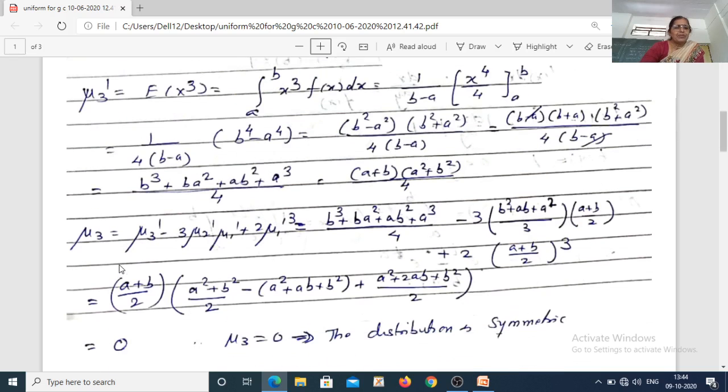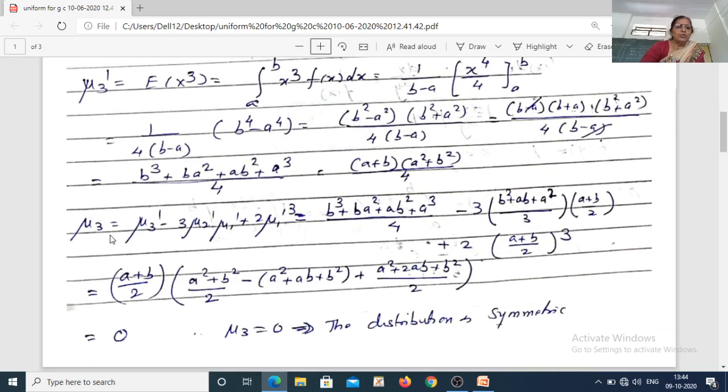So you can compute third central moment mu3, which is mu3 dash minus 3 times mu2 dash mu1 dash plus 2 times mu1 dash cube. Now suppose your mu3 dash is this, minus 3 times this is your mu2 dash, this is your mu1 dash, plus 2 times mu1 dash cube. Now one of the 3 cancels with this 3, one of the 2 cancels with this 2 cubed, so I am left with 4 here.